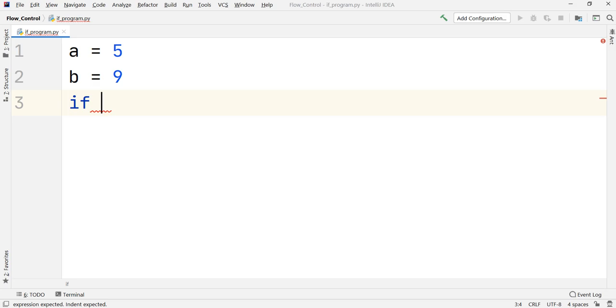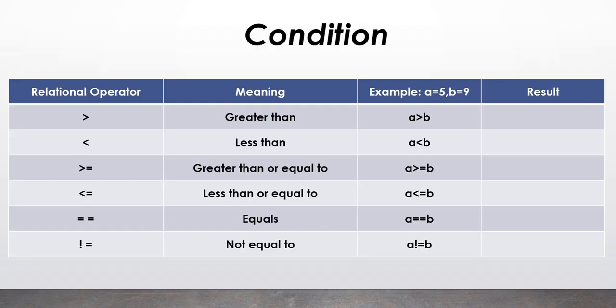Likewise, we are going to set up the condition, and the simplest way to create a condition is by using relational operators in Python. So let us quickly see what a relational operator is. As you can observe in the first column, these are the relational operators that we can use to set up our condition. In the second column, I have told what is the meaning of each operator. In the third column, we are going to understand it using a simple example.